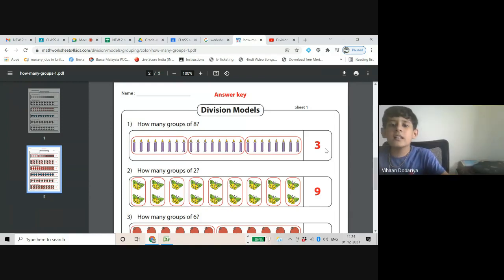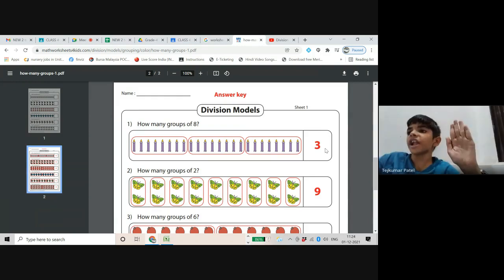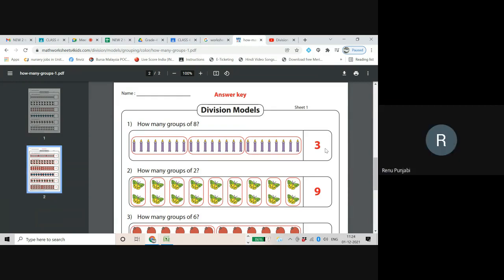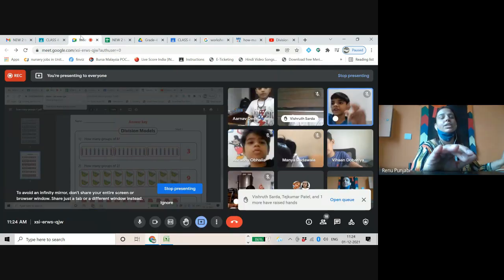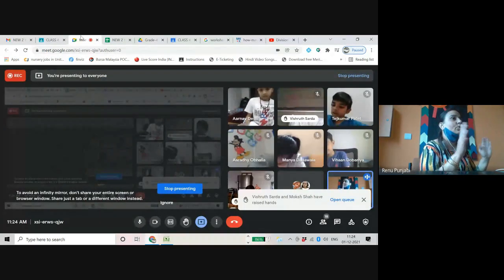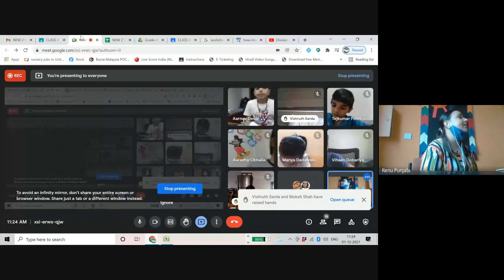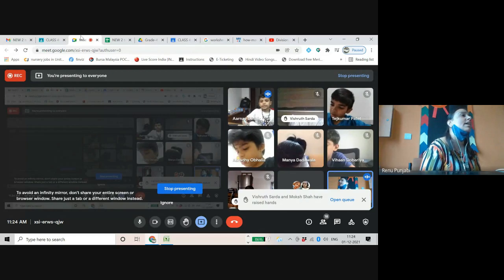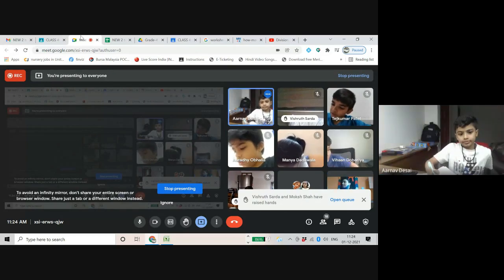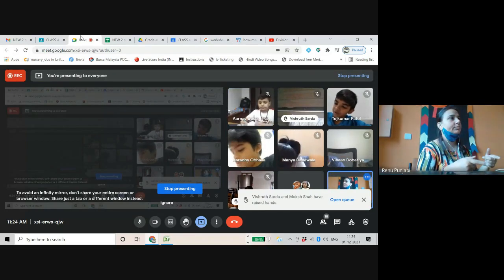24 divided by 8. Division. 24 divided by 8. Tej Kumar is giving the right answer. 24 objects are there. Total objects should come first. So 24 divided by 8. And what is your answer? 3. Please write in your notebook.